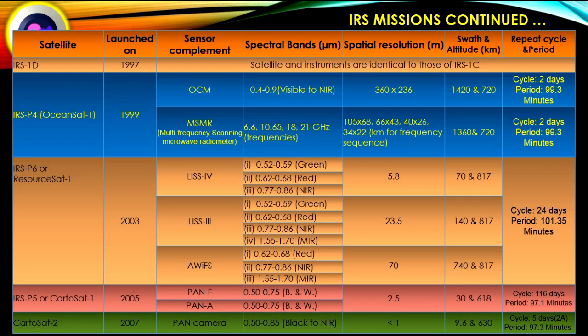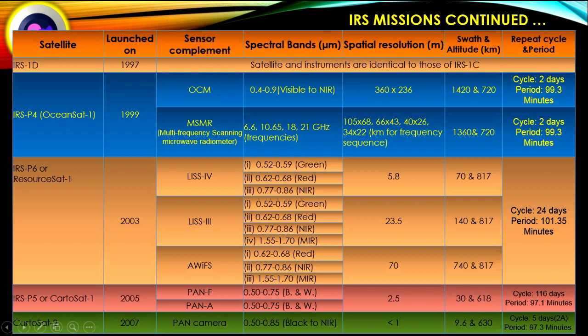IRS-P4, which is known as OceanSat-1, is launched in 1999. Before it, IRS-1D, which launched in 1997, the satellite and instrument are identical to those of IRS-1C. Next, coming to IRS-P4, OceanSat-1, launched in 1999. It has two sensor complement, OCM and MSMR.